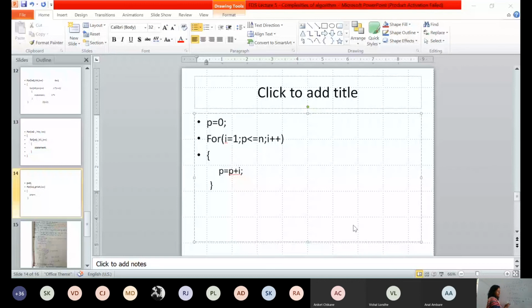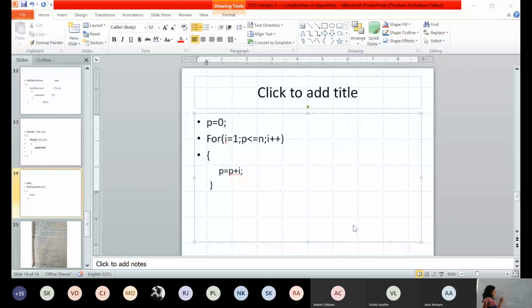So can I say that if I expand this particular loop further, k square plus 1 divided by 2 is greater than n. So what does it mean? k square is greater than n.